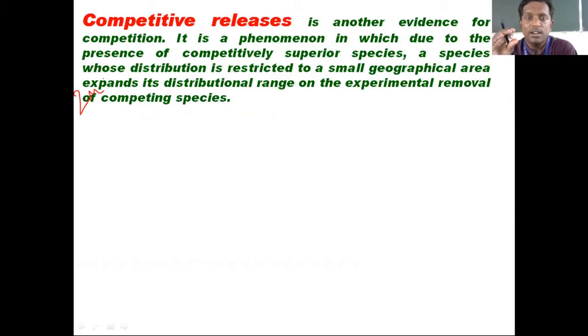Means there is a superior species which has the ability to multiply fast and eat fast. If this organism is in competition with a slow breeding and slow eating animal, and by chance we remove that inferior organism from there, this fast or superior species has the ability to spread fast compared to its normal range into the other range. It can spread out very vastly. This mechanism or phenomenon is called competitive release.